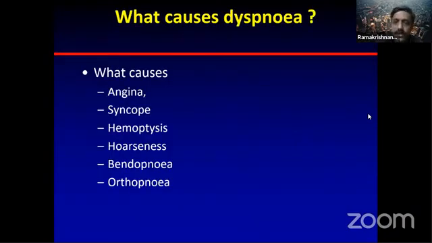So what causes angina? What causes syncope? RV ischemia. What causes syncope? Fixed cardiac output. So what causes hemoptysis in various diseases? What is the cause?